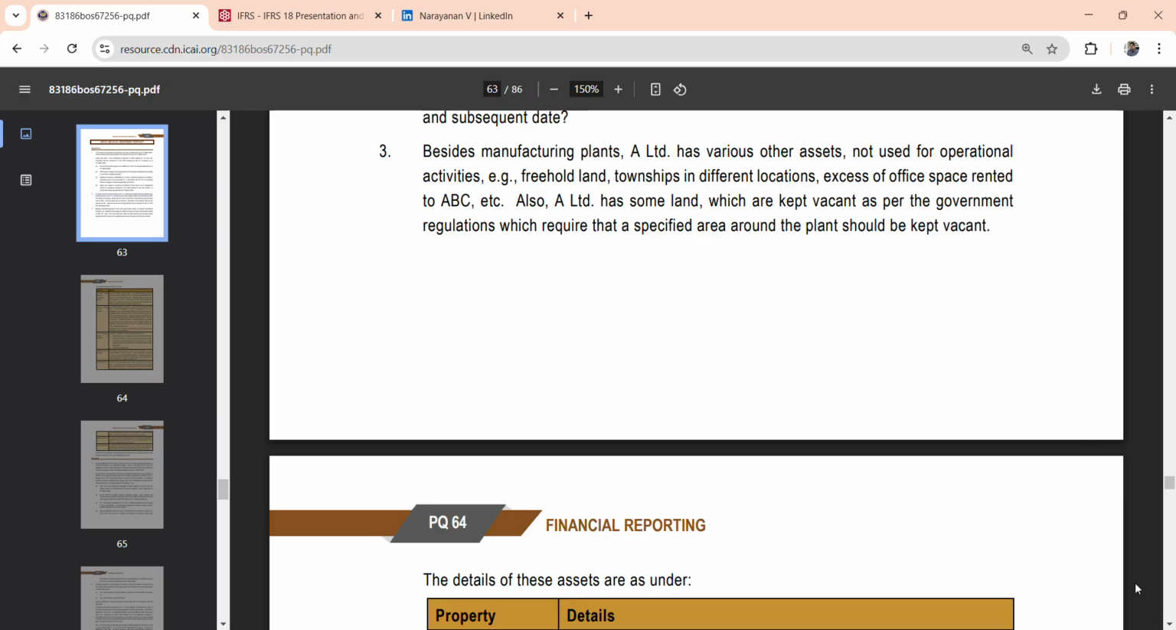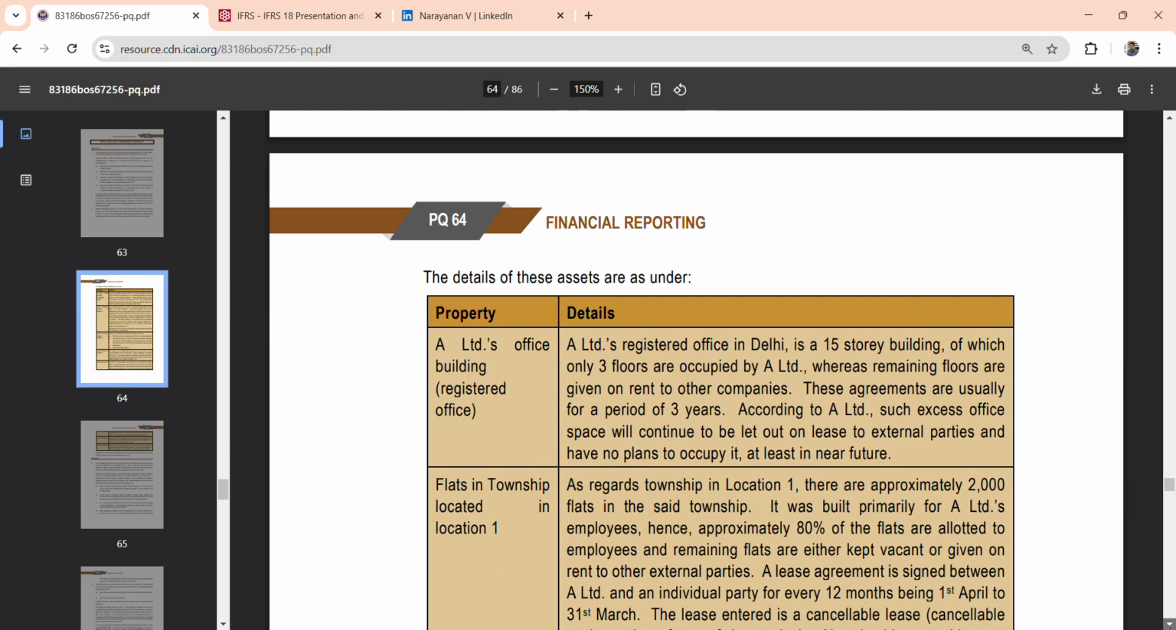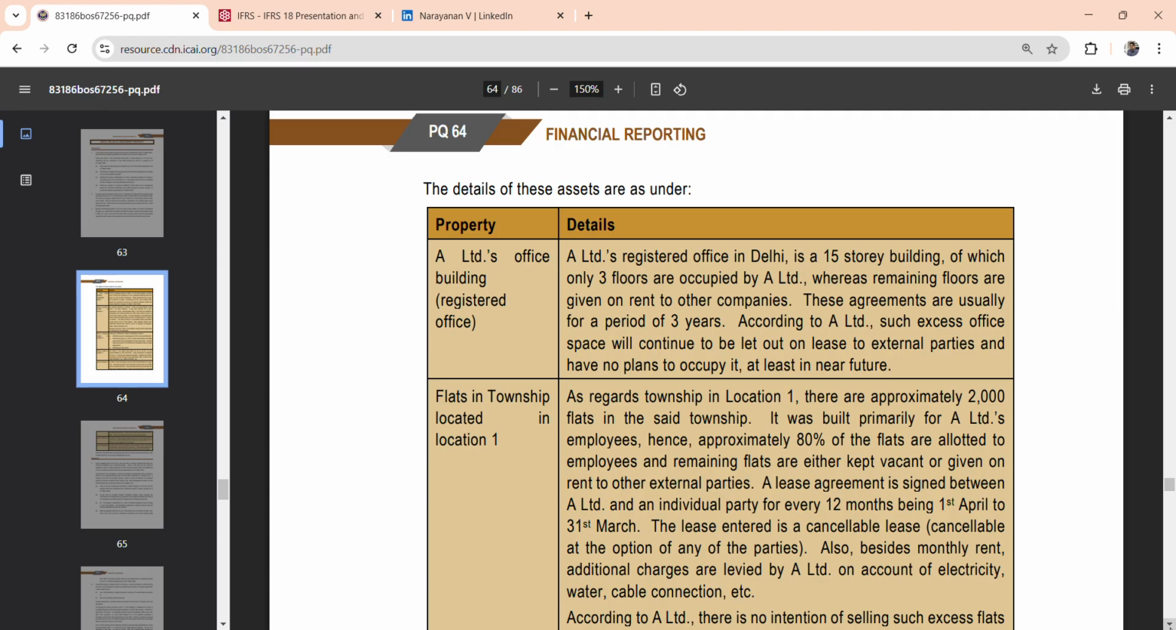Now the details of the assets are as under. First, property, that is A Limited's office building. A Limited's registered office in Delhi is a 15-story building of which only 3 floors are occupied by A, and the remaining floors are given on rent to other companies. These agreements are usually for a period of 3 years. According to A, such excess office space will continue to be let out on lease to external parties, and it has no plans to occupy it at least in the near future.